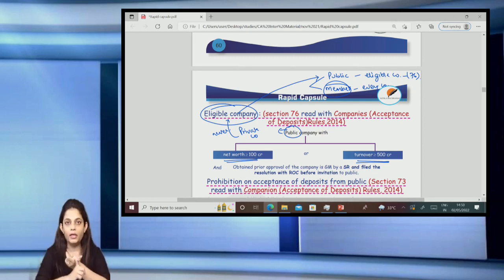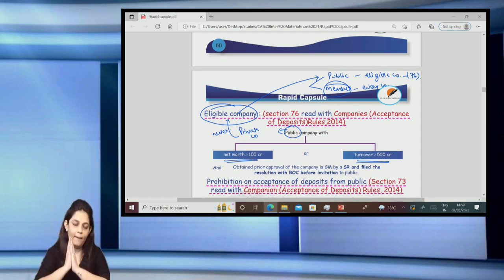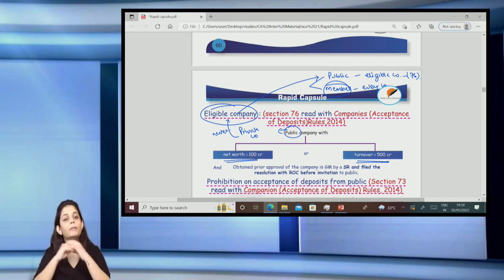What do I mean by an eligible company? It is a public company, a public company with a net worth of 100 crores or more or turnover of 500 crores or more, that can accept deposits from the public. As far as others are concerned, that is from members, every company can accept. Yes, obviously there is a slab here. We will go into that slab, but except that, every company, if it is within the slab, can accept deposits from the members.